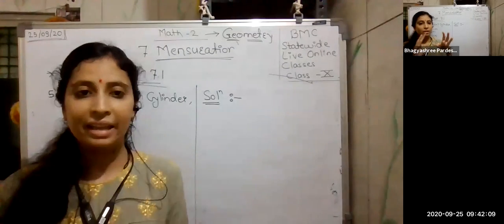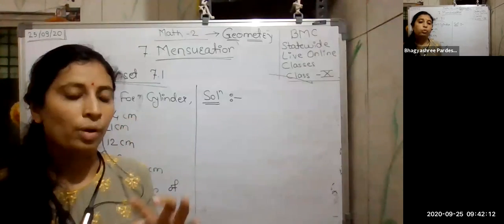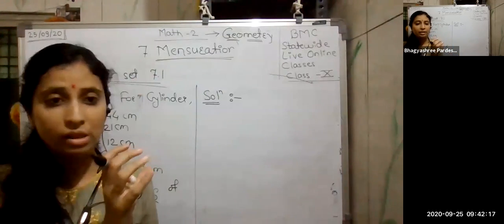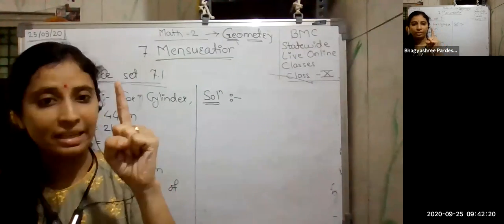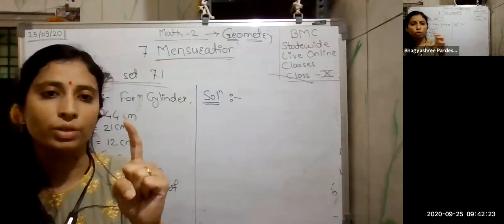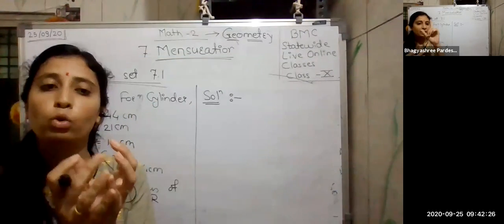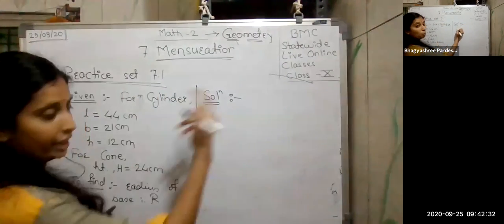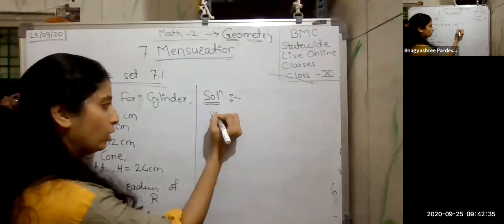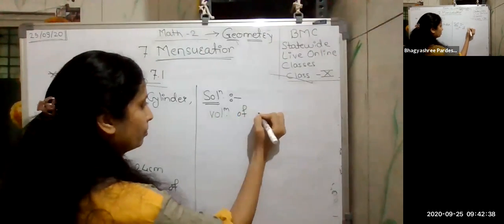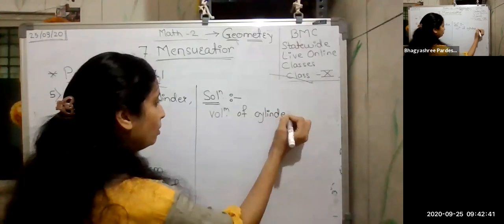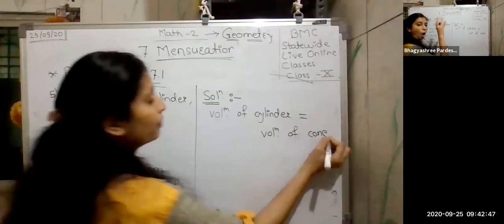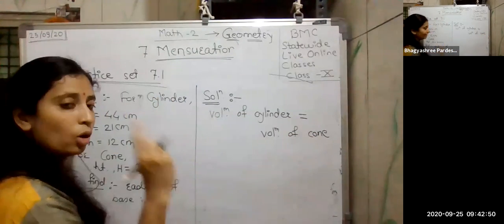Now here, it is not said that a number of cones are created. Whatever material I will get after melting this, I am going to use all the material to form only a single cone. I am not forming a number of cones. So according to the given things, both the volumes are equal, that is, volume of cylinder will be equal to the volume of cone. Why? Because all the material is going to be used to form a single cone.